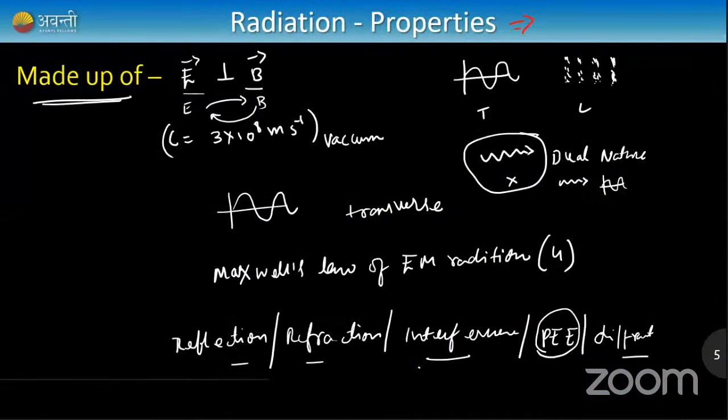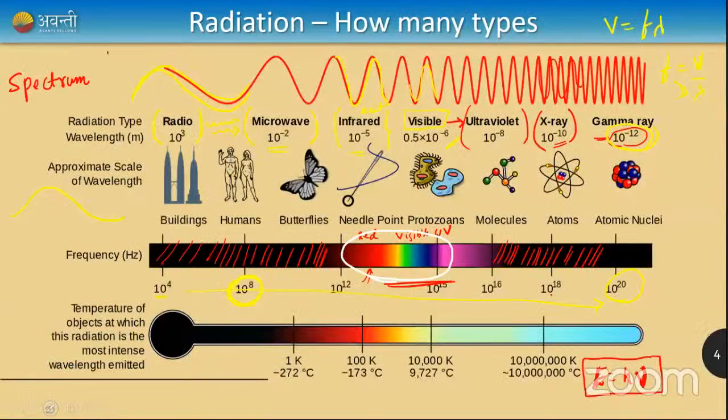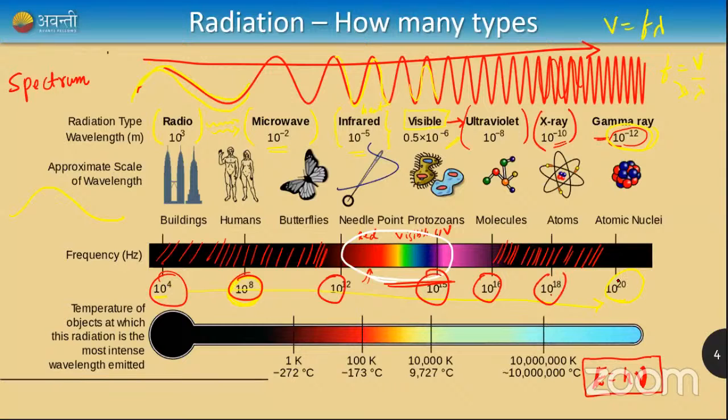And if I go back to my concept here, you can notice that as the frequency increases from this side to this side, energy also increases. So gamma rays are very, very strong compared to X-rays. X-rays are stronger than ultraviolet rays. Gamma rays have the strongest waves. X-rays are slightly less strong. Ultraviolet is slightly less strong. Visible is not that strong. Infrared is a bit weak. Microwave is very, very weak. Radio is the weakest. So as you go towards the right, frequency increases, and therefore energy also increases.